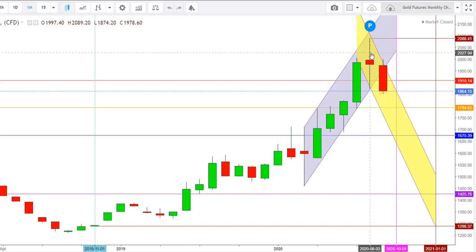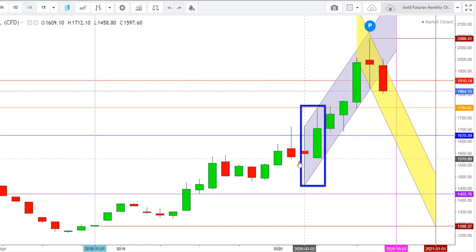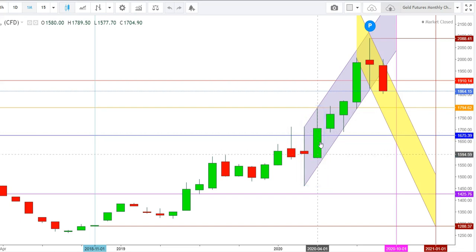What does it mean? For understanding the meaning of this formation, we'll have to look at the movements of gold futures during the month of March, when gold futures formed the same indecisive candle, which was followed by a bullish candle where its wick was a little higher, but overall this candle was very bullish. This resulted in continuation of a bullish uptrend, and finally we found a breakout move during the month of July 2020 in gold futures and finally tested the highs of $2088 during the month of August.